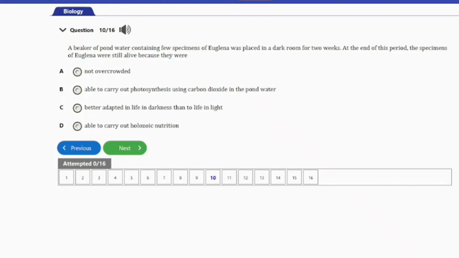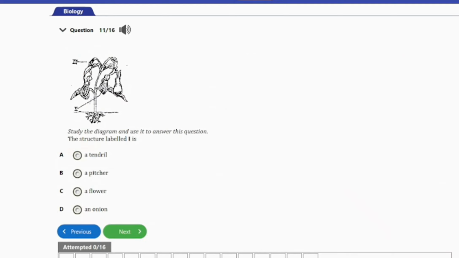So guys, the answer to this question is option D here. The euglena was able to carry out holozoic nutrition while in this dark area. And that's it for this question. So let's go ahead and consider the next question, guys. So that's question number 11 here.